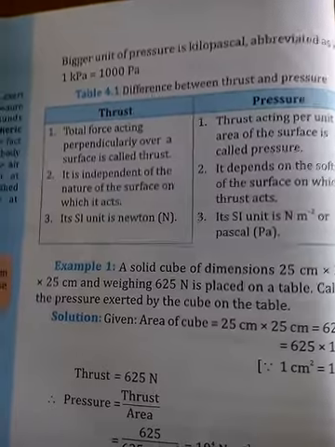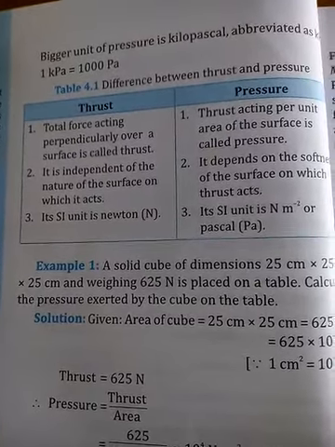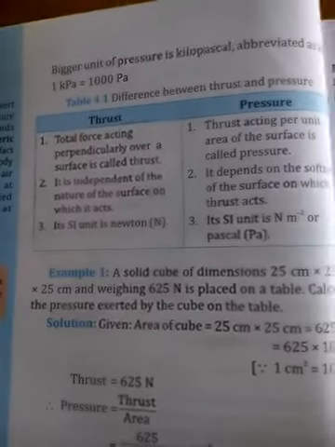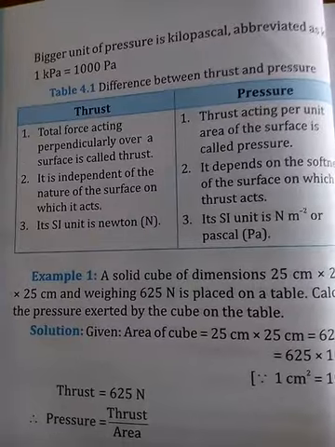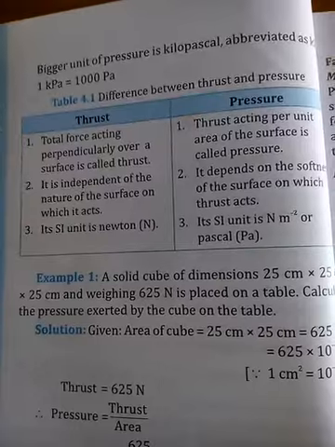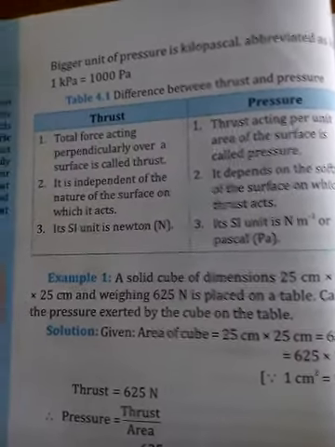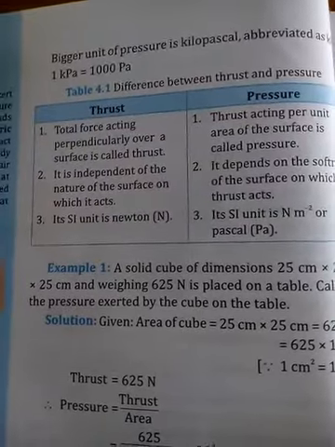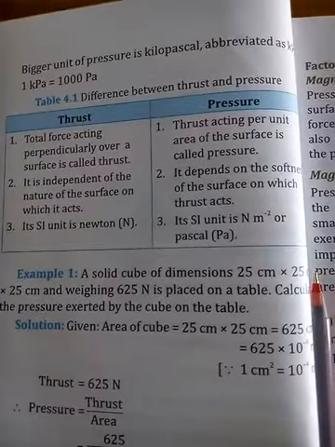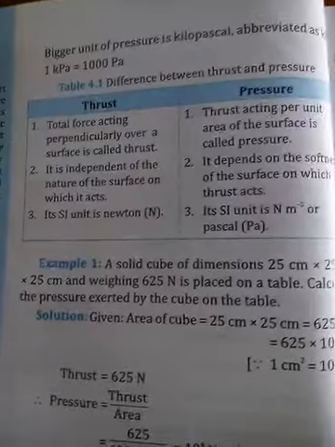Thrust is independent of the nature of the surface on which it acts. Thrust, or force, does not depend on whether you are applying force on a wall or wood, which means it is independent of the nature of the surface. Pressure depends on the softness of the surface on which thrust acts.